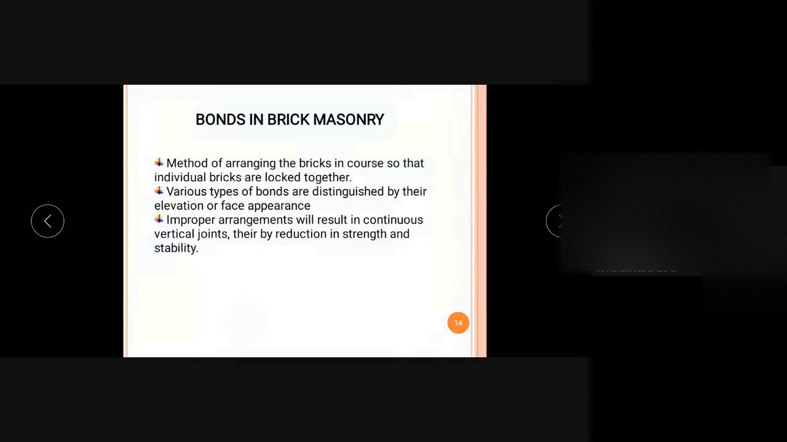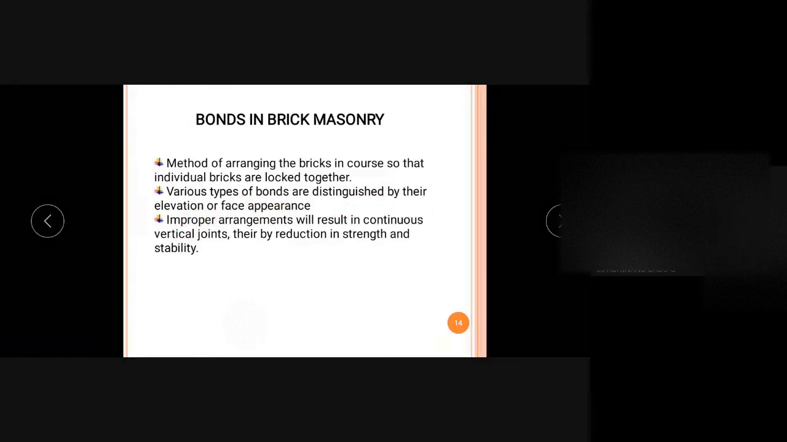And next one is bond in brick masonry. The bricks are arranged in a particular fashion so that the wall or structure constructed using that particular bond will have the specified strength and aesthetic appearance. The arrangement of bricks in the masonry is known as the bond in brick masonry. The method of arranging the bricks in the course so that interior bricks are locked together is known as bond. Various types of bonds are distinguished by their elevation.